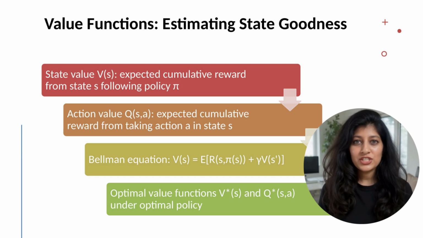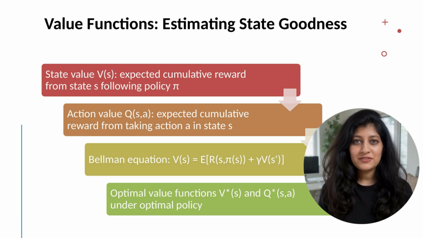The Bellman equation expresses values recursively. The value of a state is the immediate reward plus the discounted value of the next state: V(s) = E[R(s) + γV(s')]. This is powerful because it relates values of different states. It enables computing values by solving systems of equations or by iterative updates.